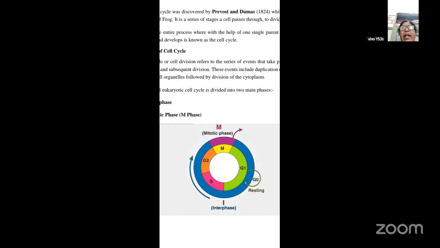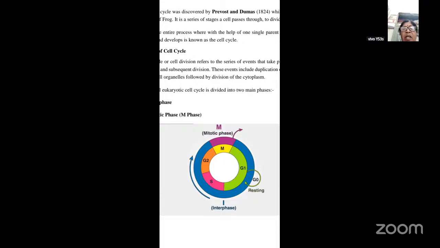It will not rest, but at the same time it will try to synthesize whatever is required for the cell division. So it will prepare itself for the division. So that is what we call interphase. Now this interphase is followed by all these things.